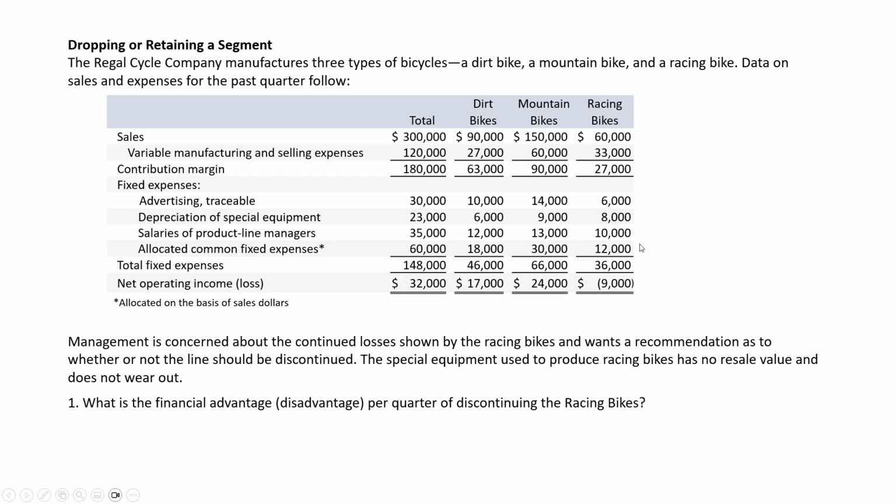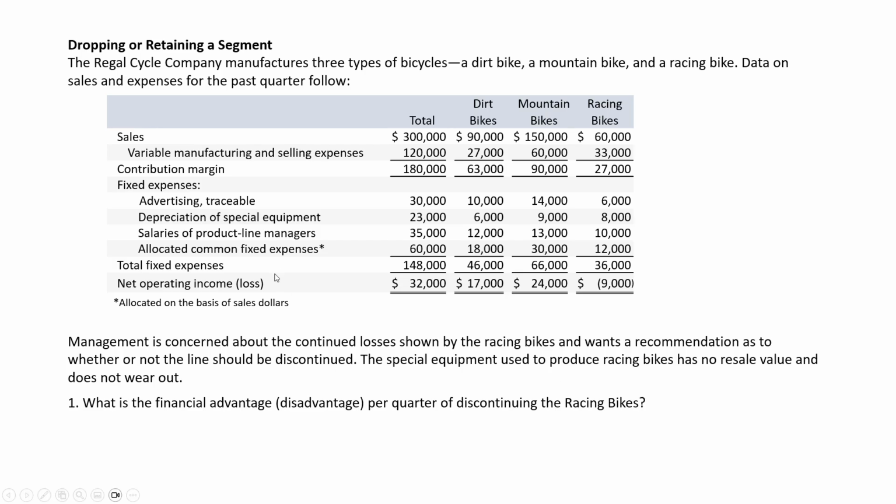However, we really need to dig through and determine if it is correct that all of those costs would disappear if we get rid of racing bikes. I want to note a couple important points as we read through our fixed costs. Depreciation of our special equipment: they tell us here that special equipment is used to produce racing bikes and it has no resale value and does not wear out. What that means is we can't use it for something else. It has no use, irrespective of whether we continue racing bikes or we discontinue. We're still left with that special equipment, so it's not going to be able to be avoided.